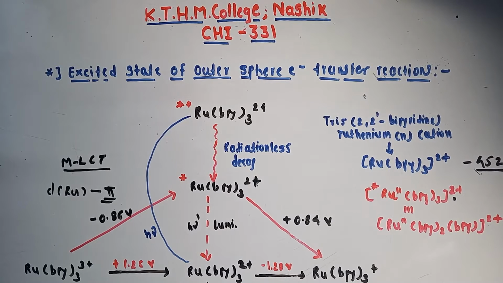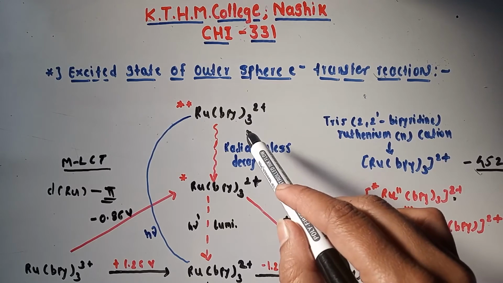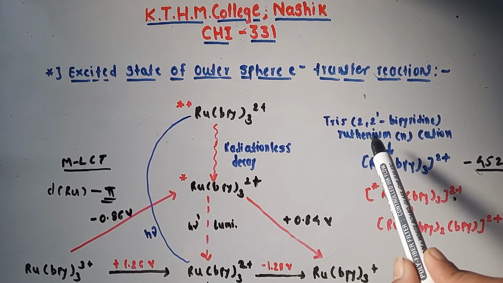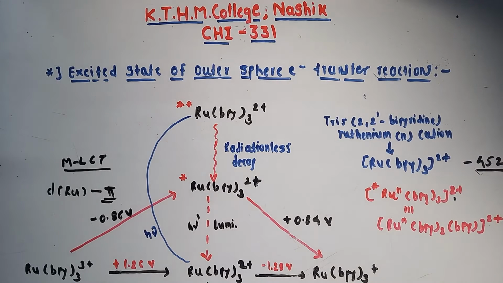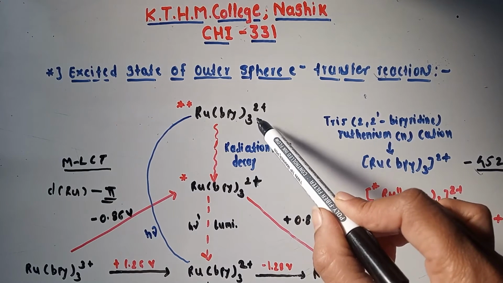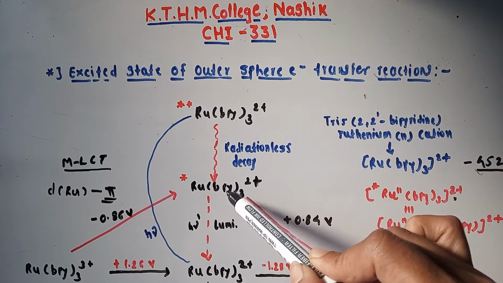I again repeat, the redox properties of some transition metal complexes may change when they absorb light and exist in an excited state. One of the most important examples is tris 2,2 bipyridine ruthenium second cation. When this complex absorbs light at 452 nanometer, the excited species first forms this complex, then it relaxes to the long-lived complex.